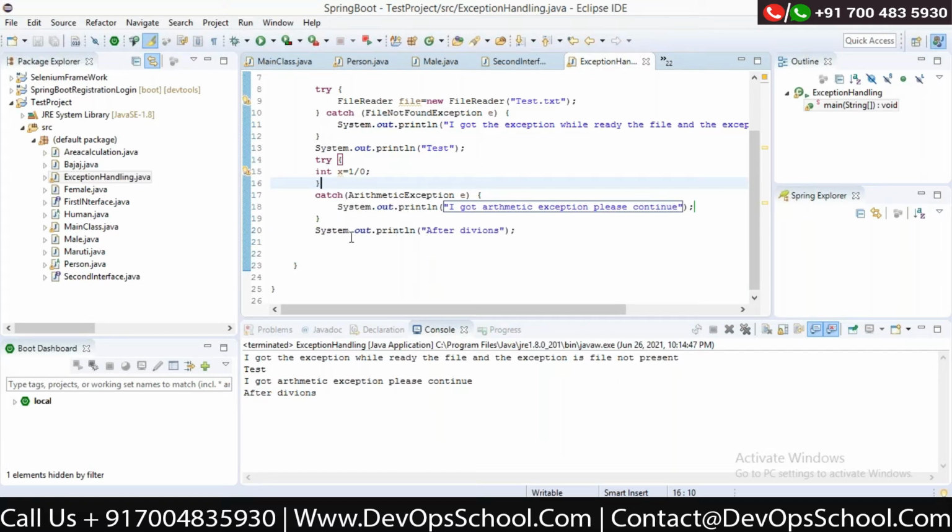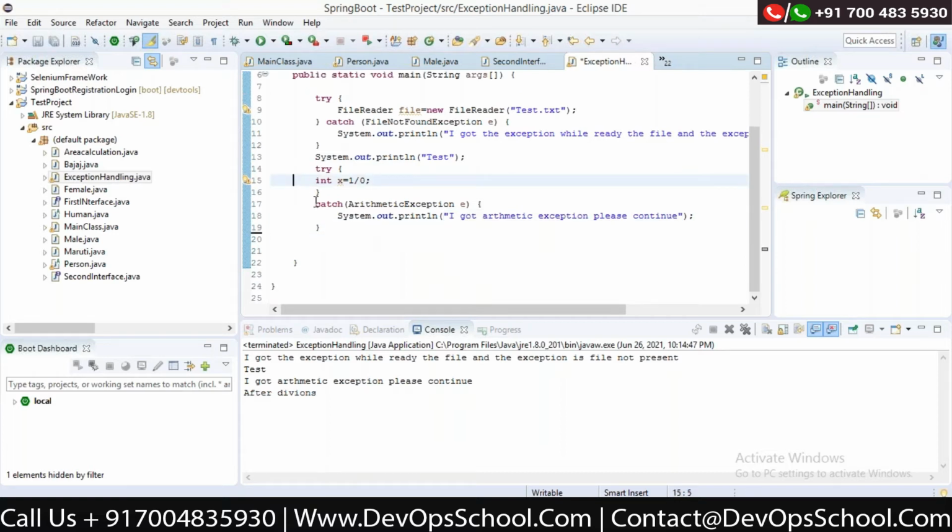Now, even if we get the exception, you want that something should always happen, right? So even if I'm getting the exception, if I remove this and I remove this, I always want to execute something.